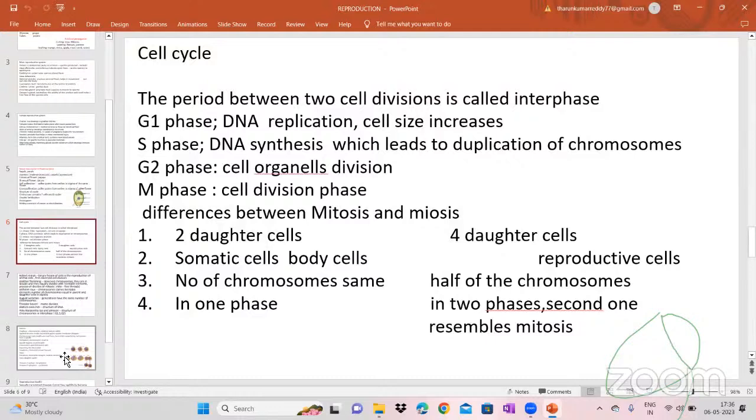So mitosis will be complete in one phase. We say it is one phase, but we see 4 phases are there. These four phases we say is one phase, that is the M phase.